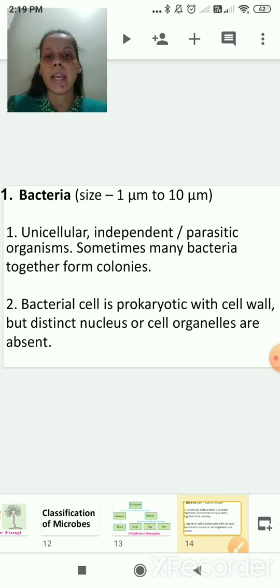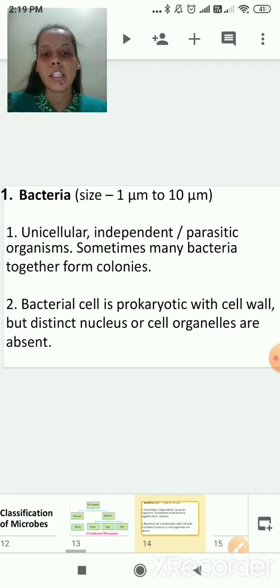Second point, bacterial cell is prokaryotic with cell wall but distinct nucleus or cell organelles are absent. Just now we have seen the table. Yes, it is divided into prokaryotes and eukaryotes. So bacteria comes under prokaryotic cell. Correct. As we have studied first, prokaryotic cells do not have a nucleus in them. So this is the second point.